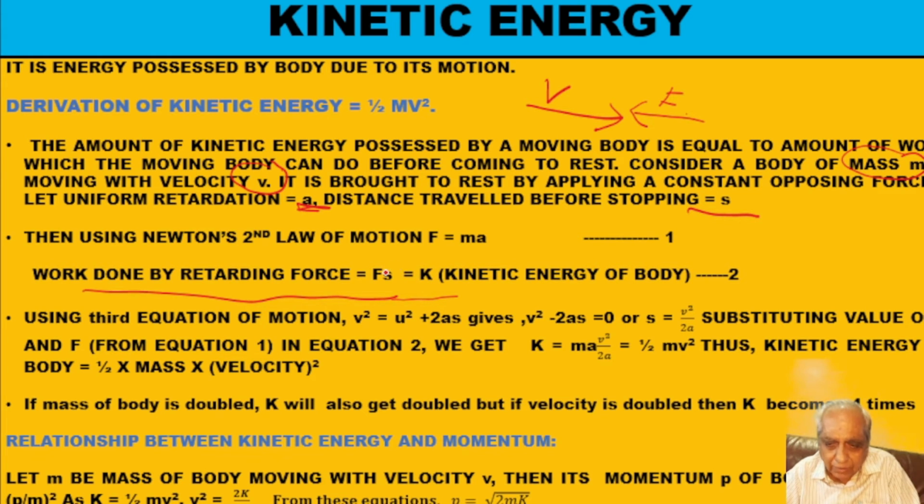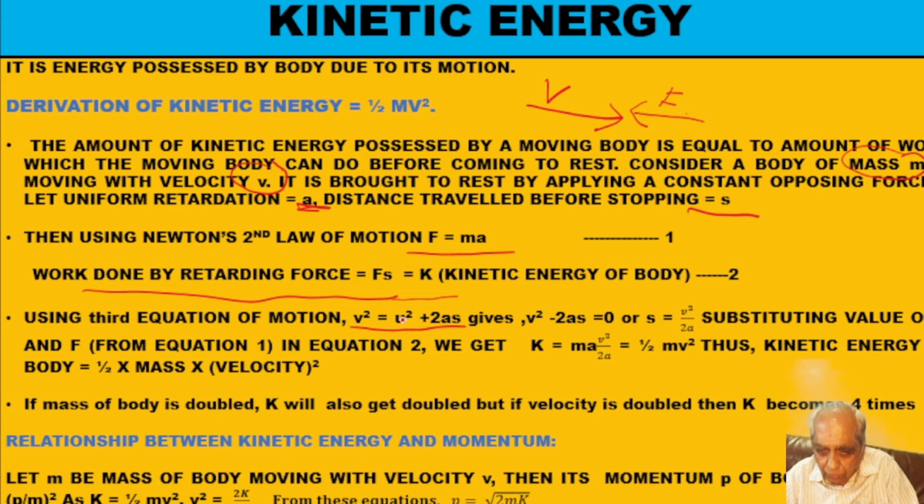Now when I apply this force F, how much retardation will it produce? That will be given by Newton's second law of motion. Force is equal to m into a. So these are my two fundamental equations: force equals mass into acceleration, and F into S is equal to K, the kinetic energy of the body. Now if I use the third equation of motion, v square equal to u square plus 2as, the final velocity is 0. And what is u? u is my initial velocity.